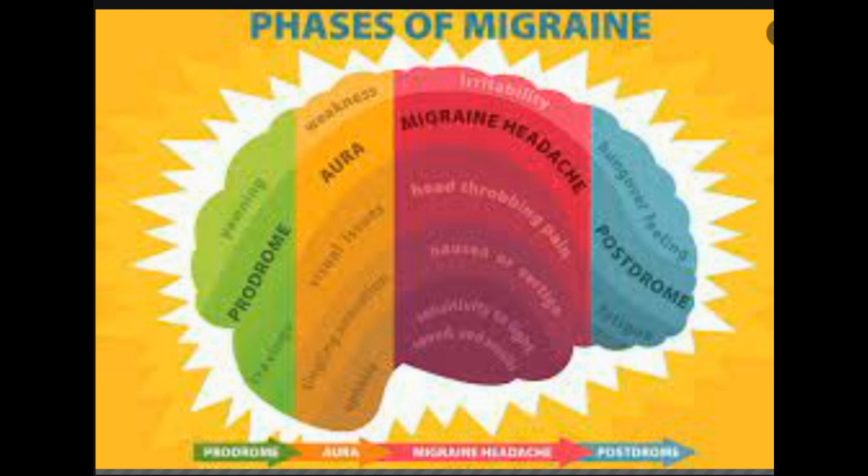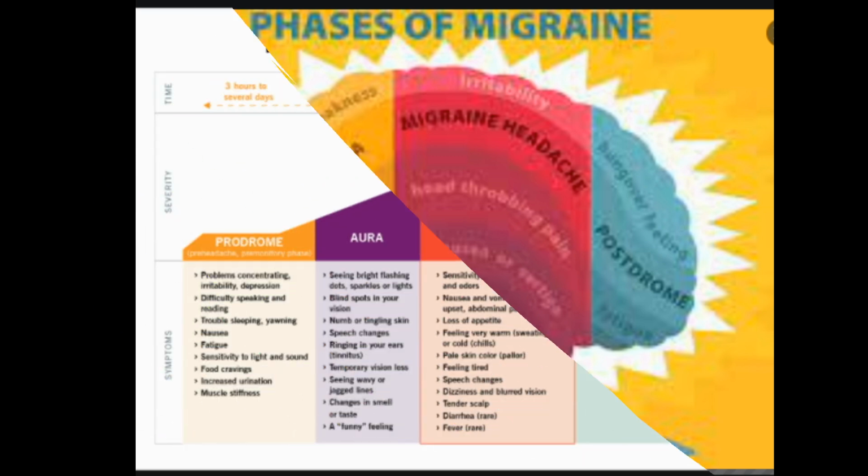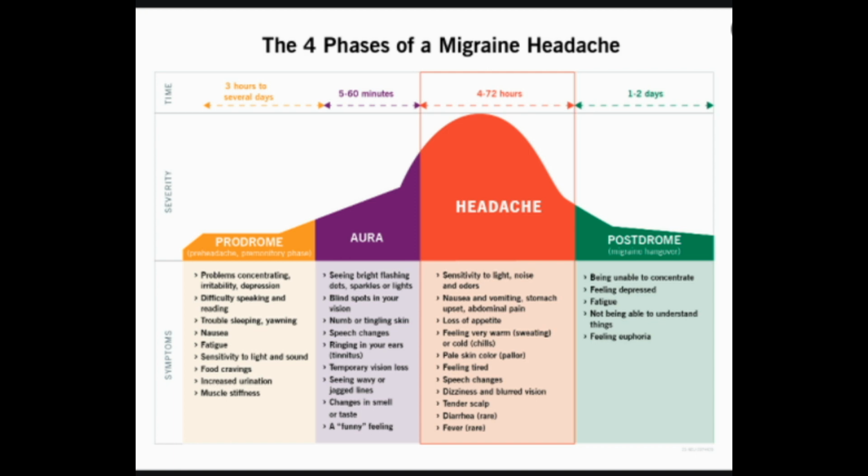Migraines are one of the top 20 most disabling illnesses in the world. Among adolescents, migraines are more common in boys than in girls. Among adults, however, migraines occur more frequently in women than in men. They are also more likely to affect those who have family members that often experience migraines.